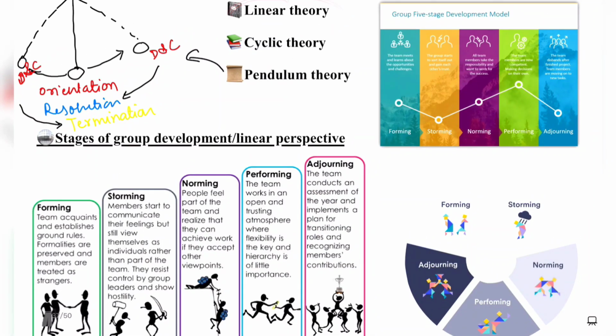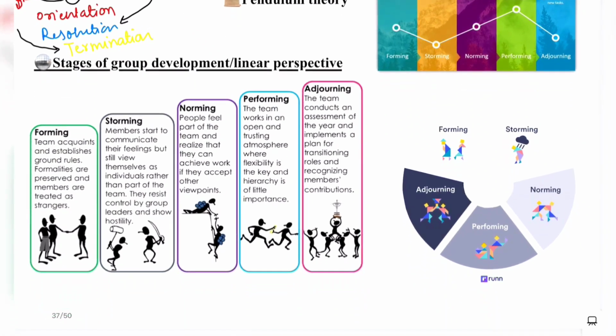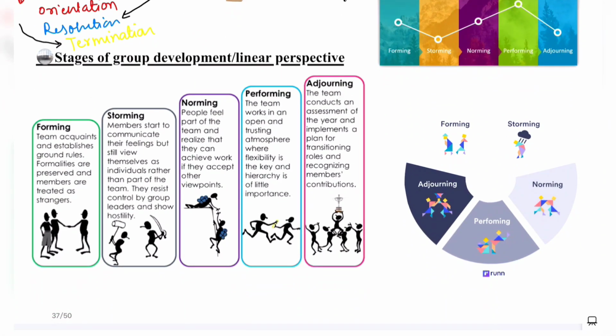Mostly the questions are asked from the linear theory, which states that group development takes place in a linear fashion, which has certain stages. There are a total of 5 stages of group development according to the linear theory. First one is forming, second is storming, third is norming, fourth is performing, and fifth, the last one, is adjourning. Starting with the first stage of group development according to the linear theory, which is forming.